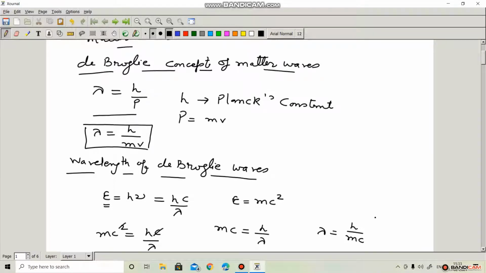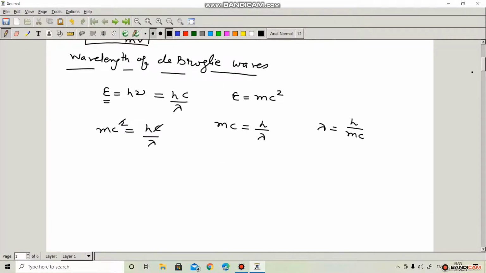And we know that velocity of photon is equal to the velocity of light. So m into c represents the linear momentum of photon.